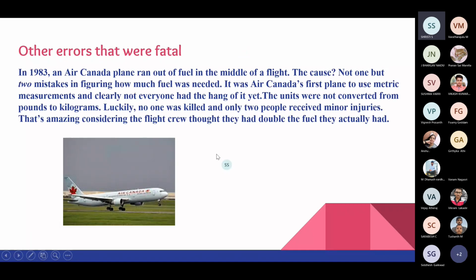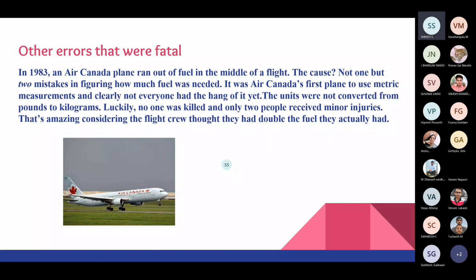Another example, this is not numerical, but still it's due to human error. This error was the conversion from pounds to kilograms. As you know, 1 kg is equal to 2.2 pounds. Air Canada didn't convert the unit from pounds to kg.